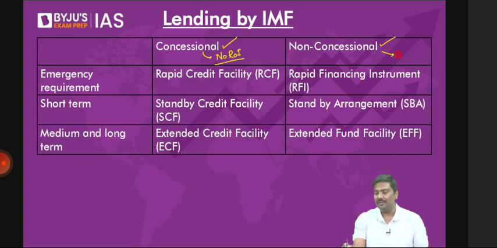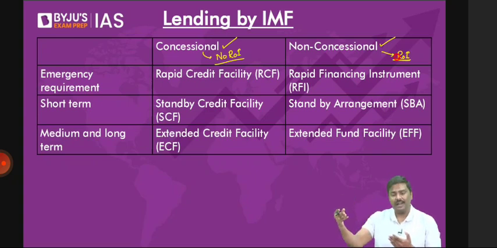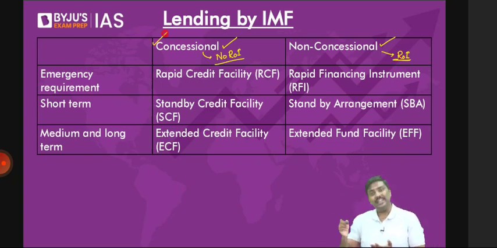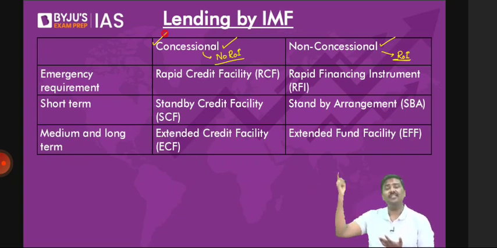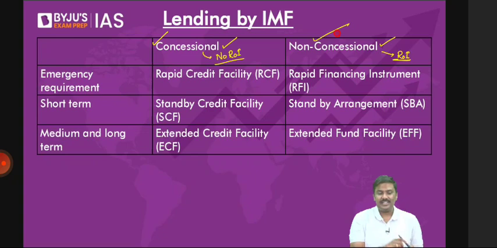Sir, why do they have two types of products like this? Whenever poor countries or least developed countries want to borrow from IMF, IMF will provide them loans under concessional lending. But whenever developed countries, and again the underdeveloped or least developed countries, want to take a loan, there's one more facility called non-concessional. Because some of you simply say, sir, you said poor countries can borrow under concessional. Now tell me, will there be a limit or not?